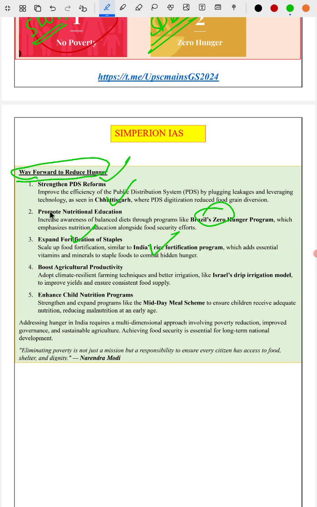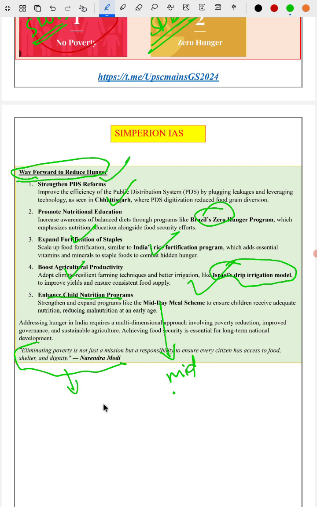We have mentioned that. Boost agricultural productivity. We are given Israel's drip irrigation methods to boost agricultural productivity. Enhance child nutrition. We are given the midday meal. Better implementation of a scheme like the midday meal will alleviate hunger from India. We are given a conclusion, and we are given a quote from an eminent personality. Even in poverty, we are given two quotes from eminent personalities, one by Mahatma Gandhi, another by Nelson Mandela.